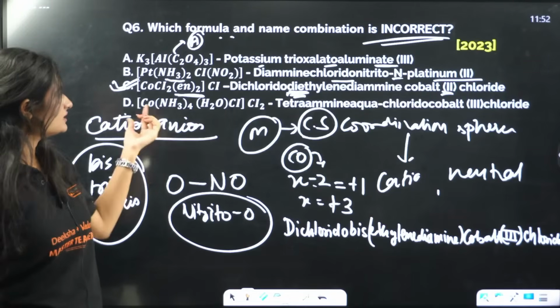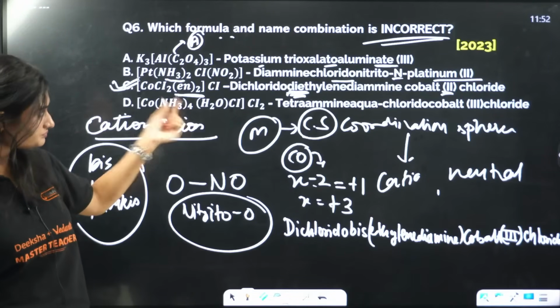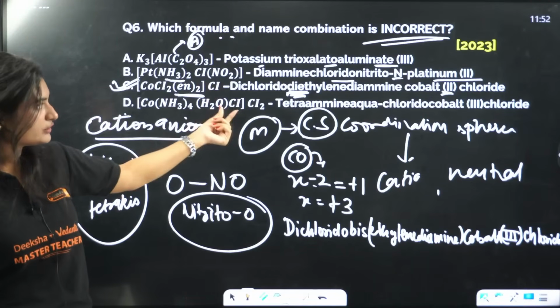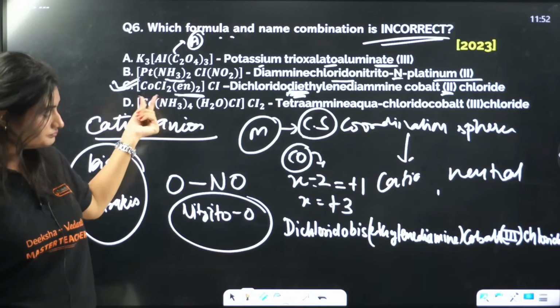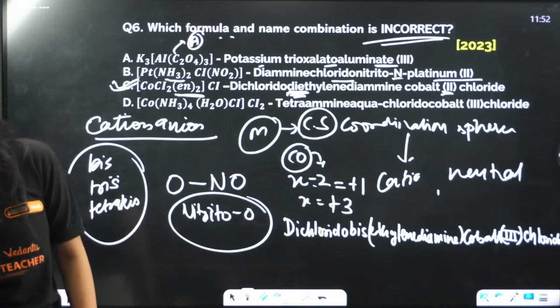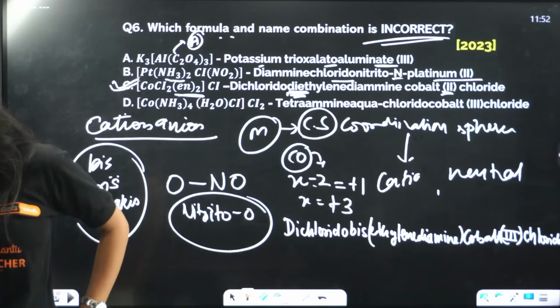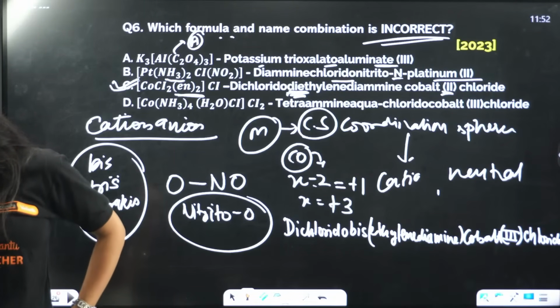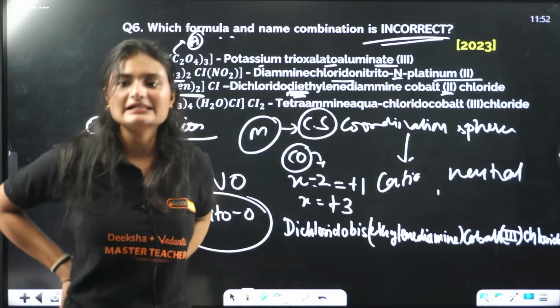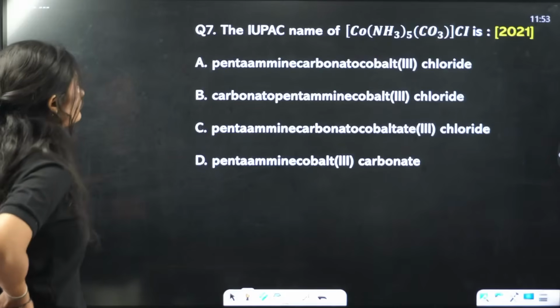And this is also correct. Tetraamine, aqua, then you have chlorido, cobalt 3 chloride. Okay, done. Beside no, that's not bis ethyl, bis ethylene diamine. Bis ethylene diamine. Next question.